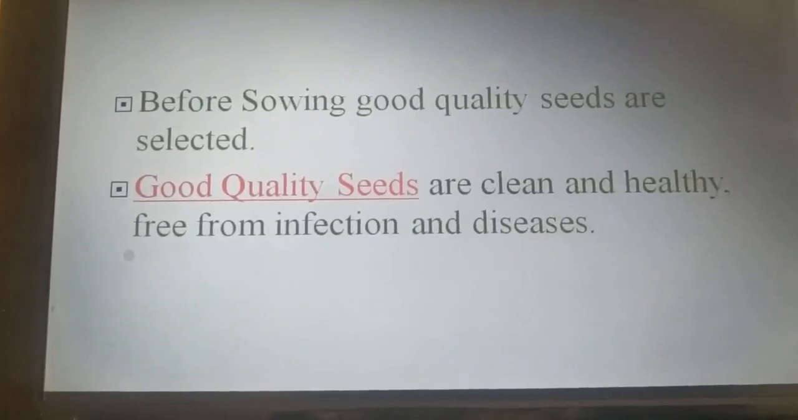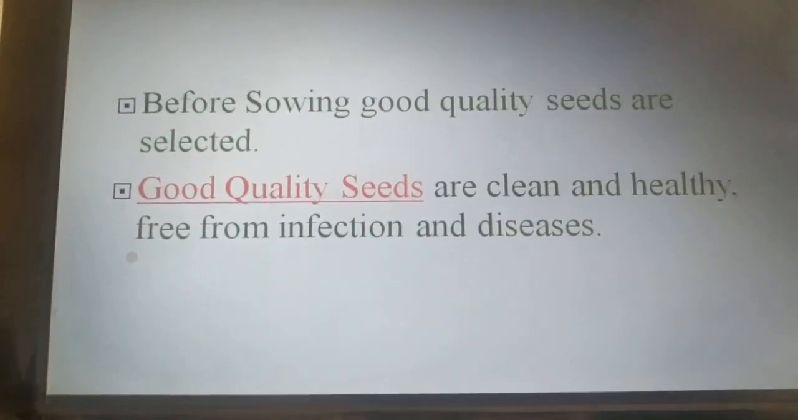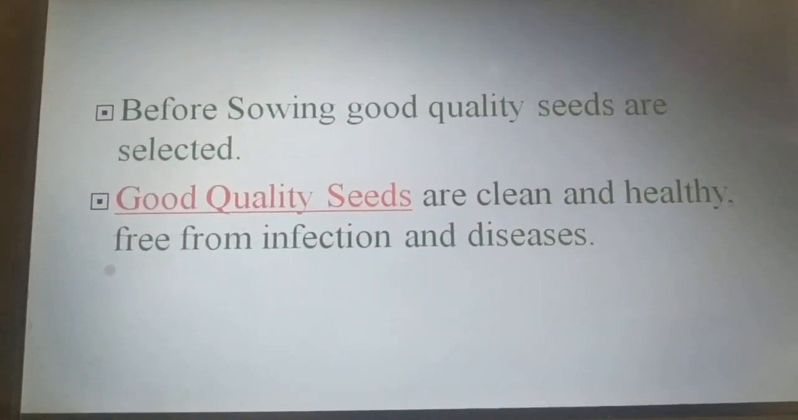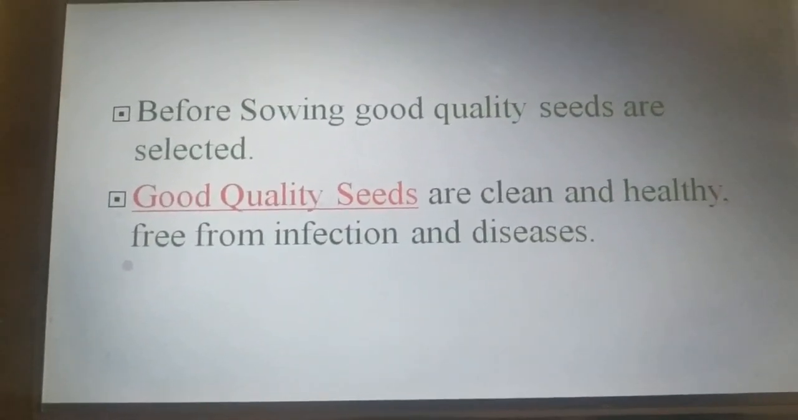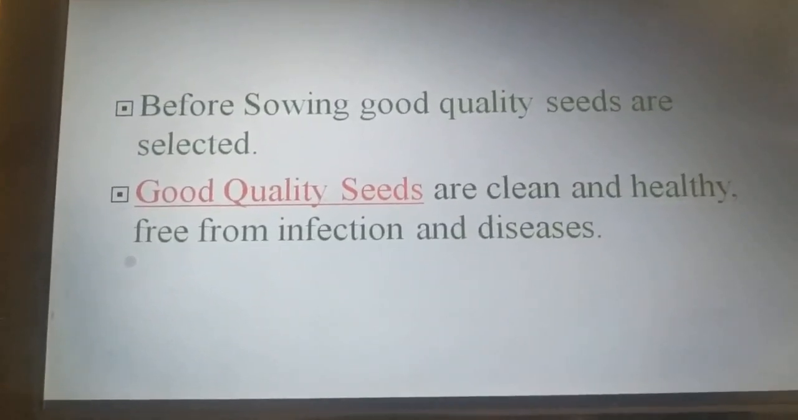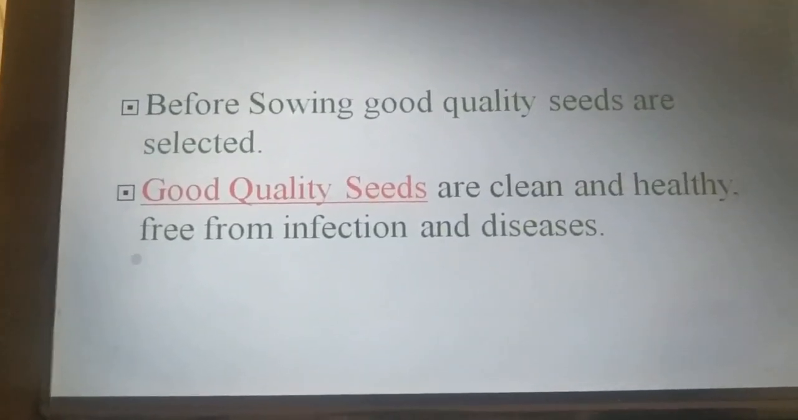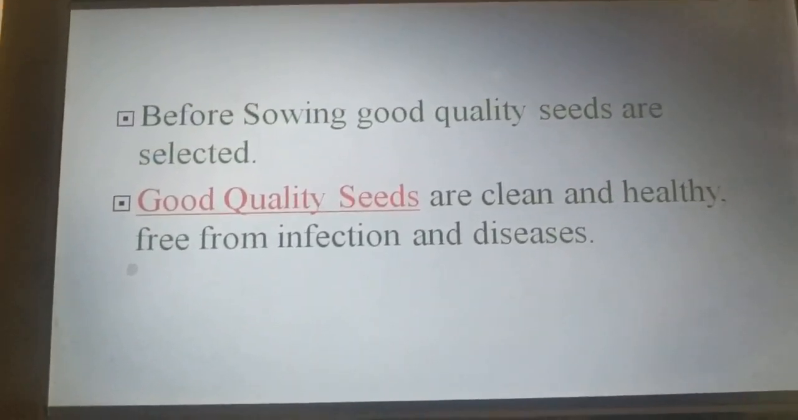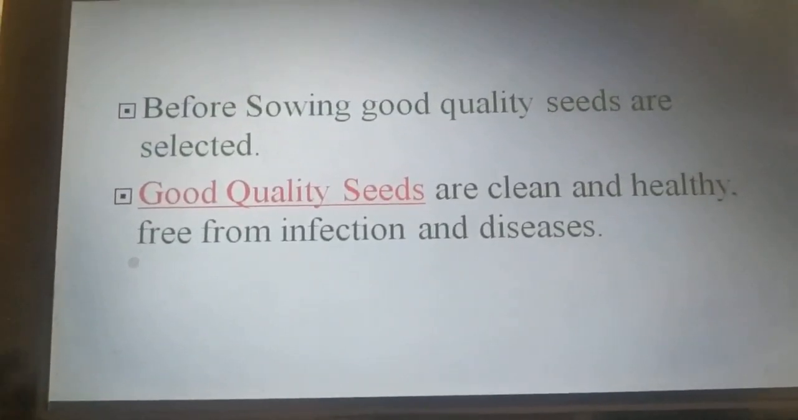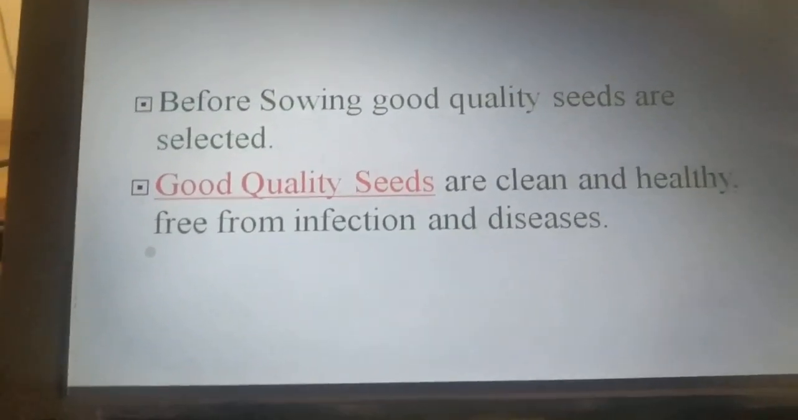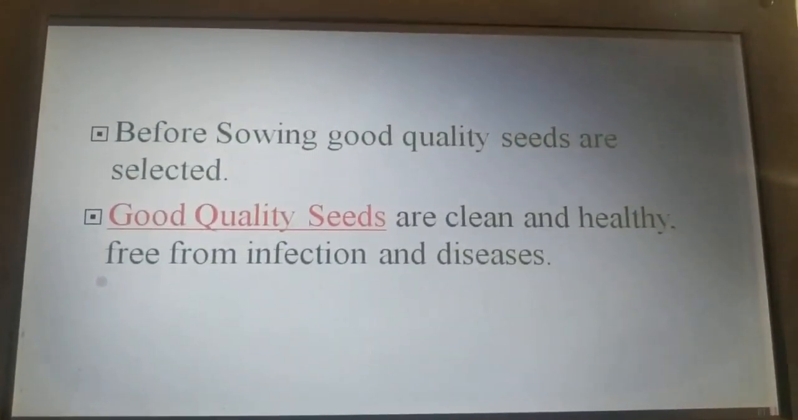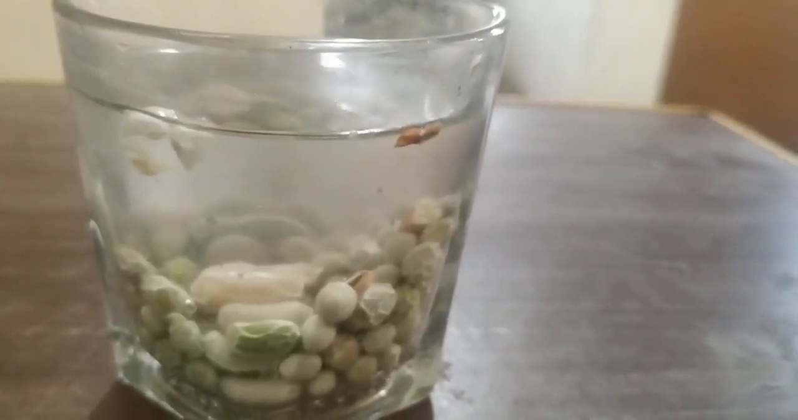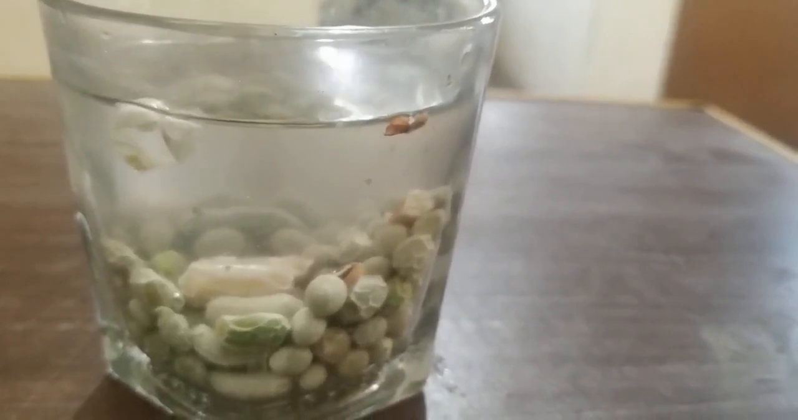And how can farmers identify which seeds are good and which are damaged seeds? In order to identify the good and damaged seeds, there is a simple activity. You can also do that activity at home, and I will show you now. For this activity, I take one glass tumbler filled with water and add a few grains into it.